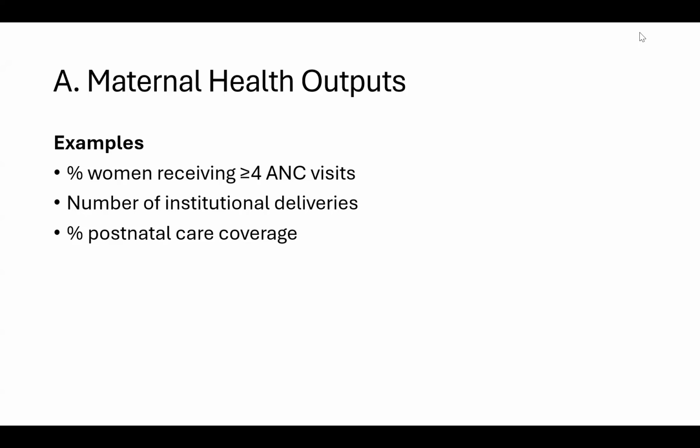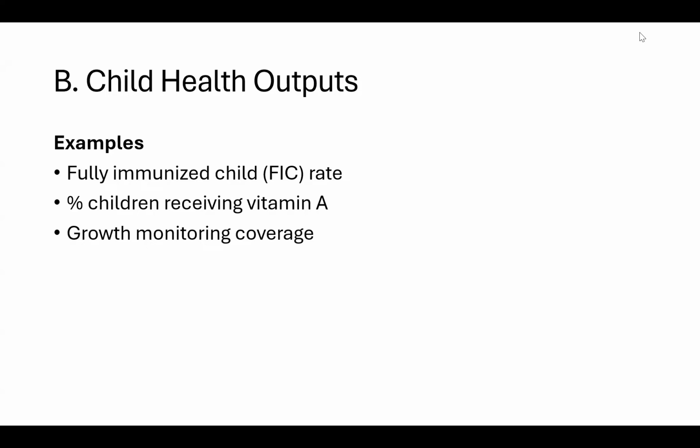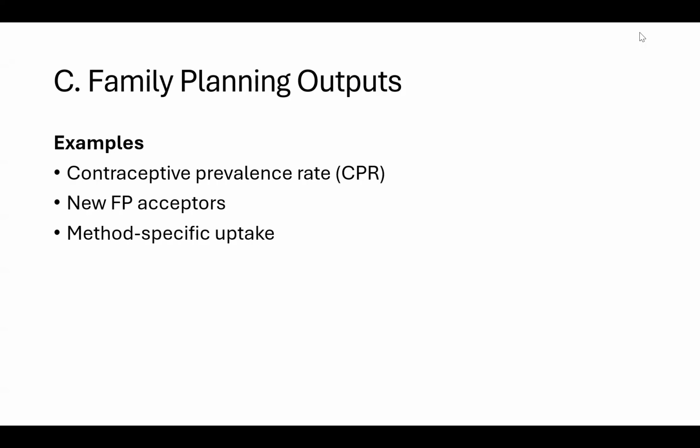For example, we have maternal health outputs. For example, percentage of women receiving greater than 4 antenatal care visits, or number of institutional deliveries, or percentage of postnatal care coverage. Similarly, we can have child health outputs. For example, fully immunized child rate, percentage of children receiving vitamin A, or growth monitoring coverage. Then we can have family planning outputs. For example, contraceptive prevalence rate (CPR), new family planning acceptors, method specific uptakes.